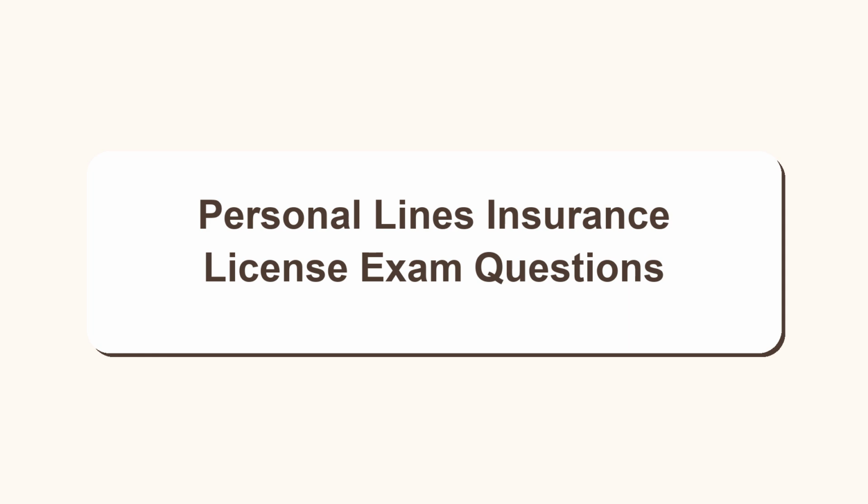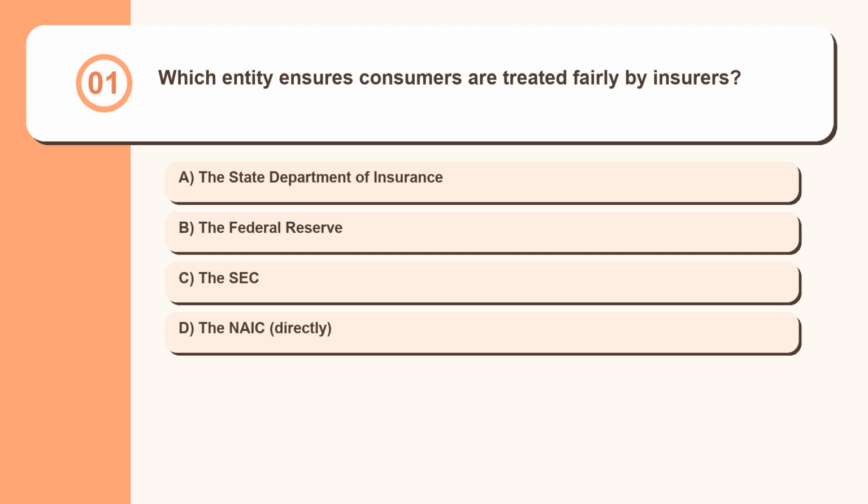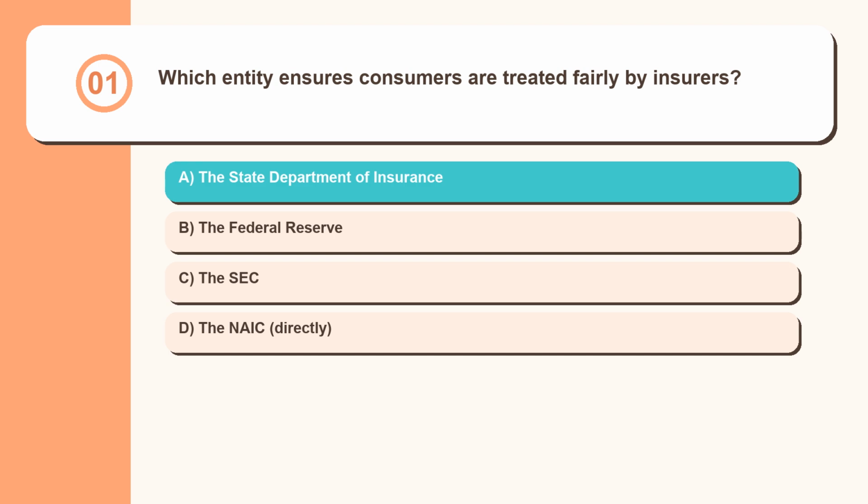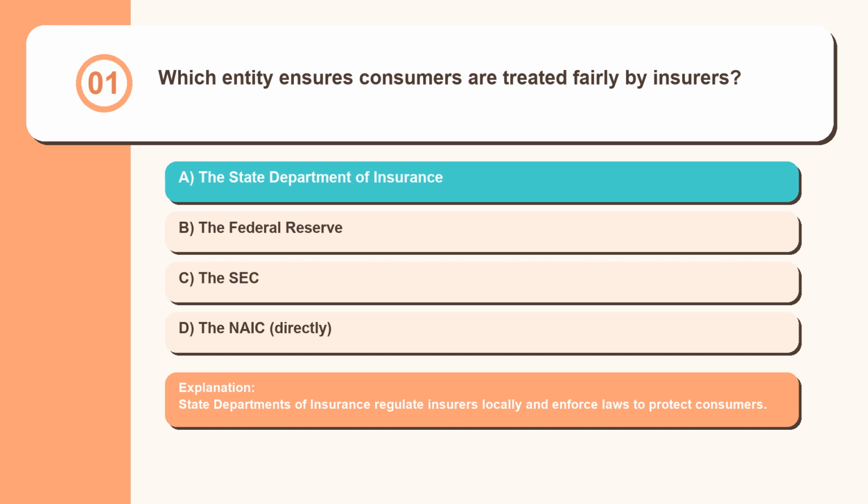Personal Lines Insurance License Exam Questions. Question 1. Which entity ensures consumers are treated fairly by insurers? The State Department of Insurance, the Federal Reserve, the SEC, the NAIC, directly. State departments of insurance regulate insurers locally and enforce laws to protect consumers.